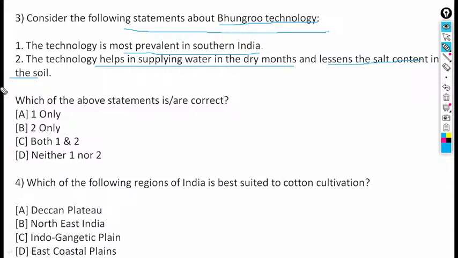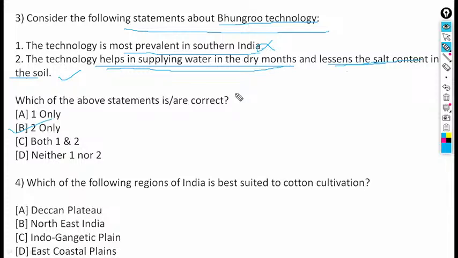So the first is wrong. Bhungro technology is prevalent in Western India. It helps in supplying water in dry months and lessens the salt content in the soil. This is correct. So only 2 is correct. B for Bombay. We'll discuss this question.